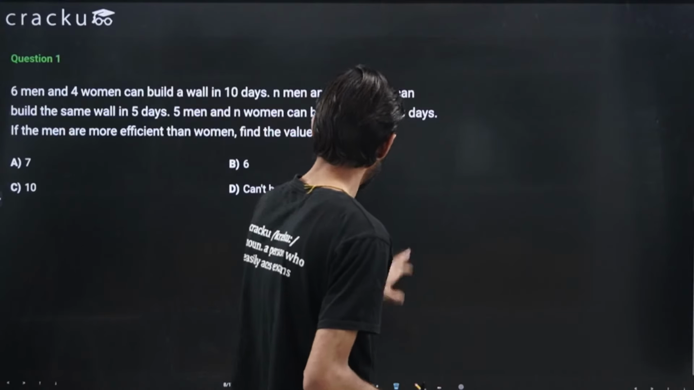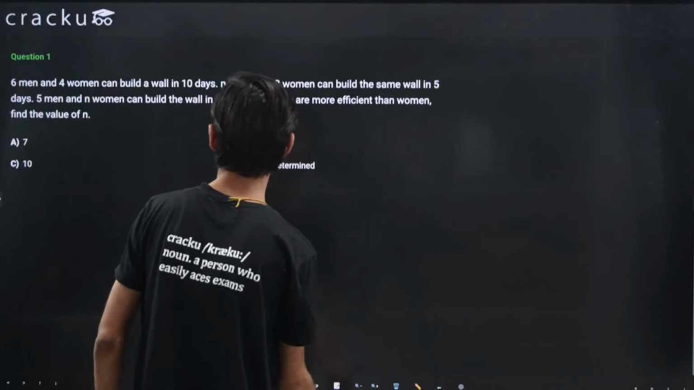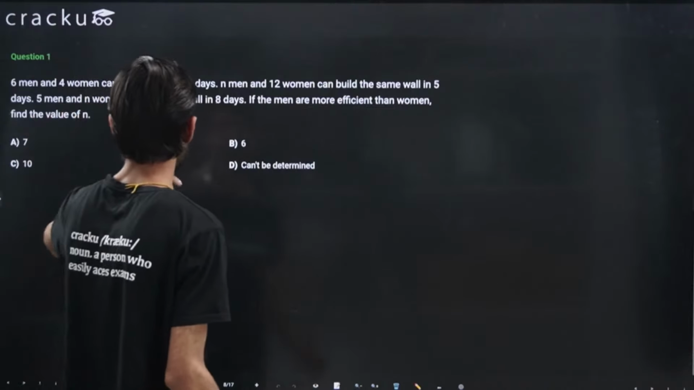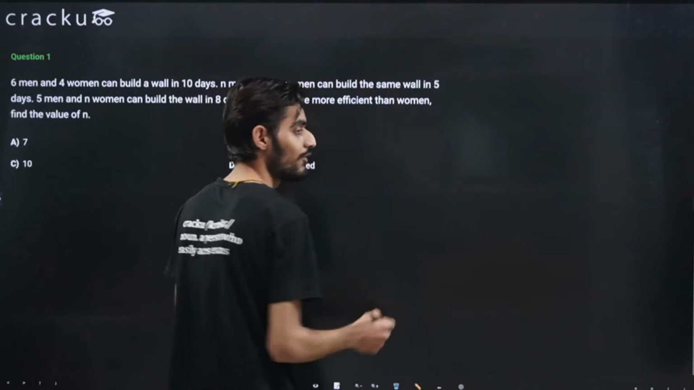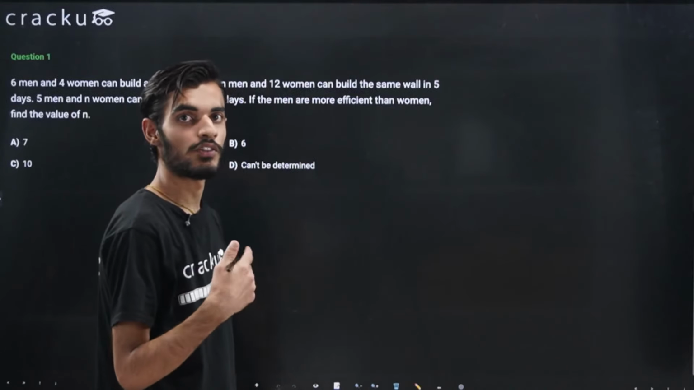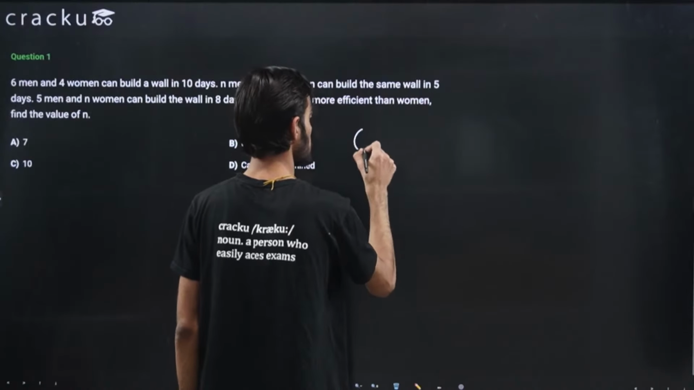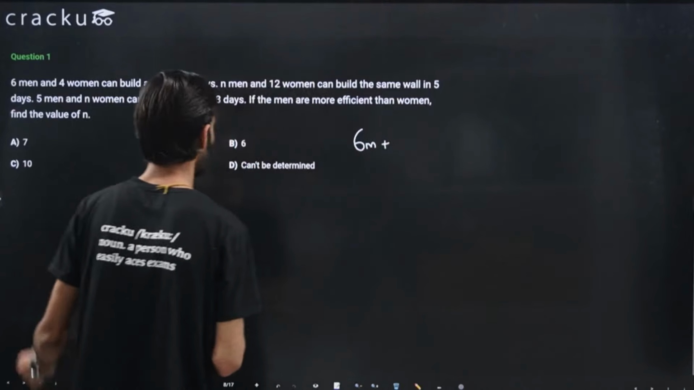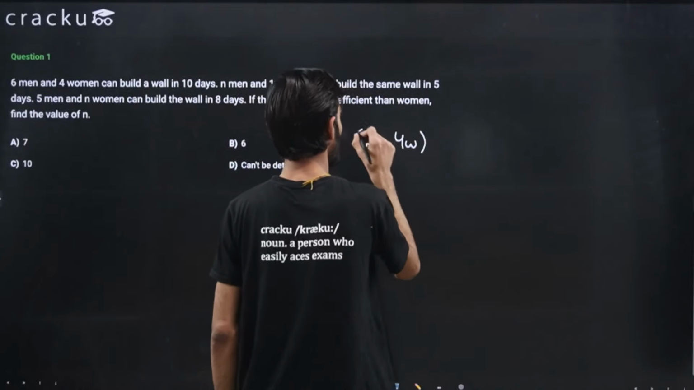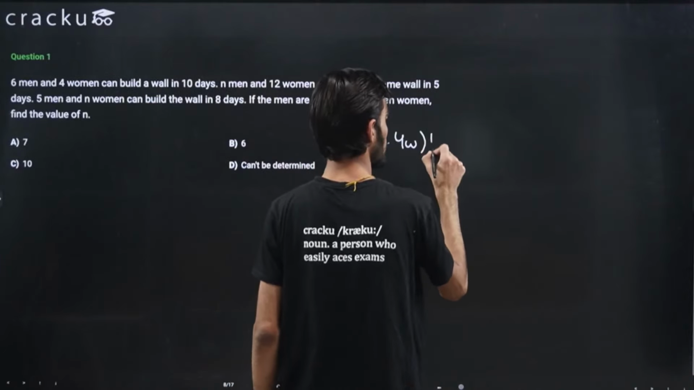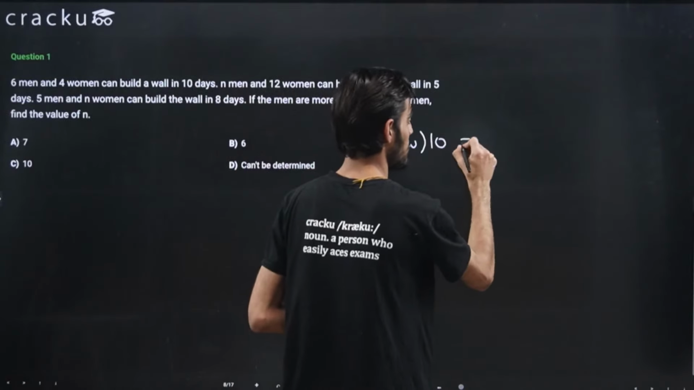Let's see what best we can do. I'll try solving it here only and get some space for myself. In the first condition we are given that 6 men and 4 women can build a wall in 10 days. Let's say the efficiency of men is m and the efficiency of women is w. I can denote it as 6m plus 4w, multiplied by 10. So this is the total work. I hope this is visible. Should I write a bit larger?